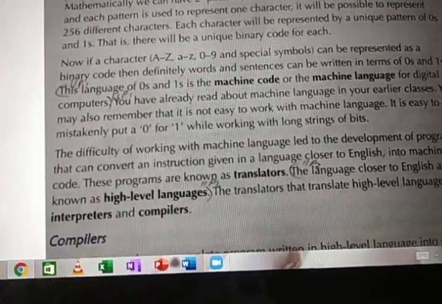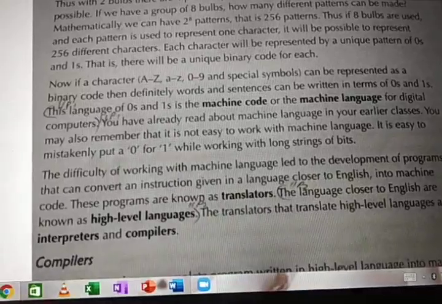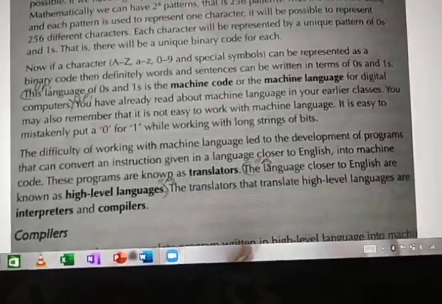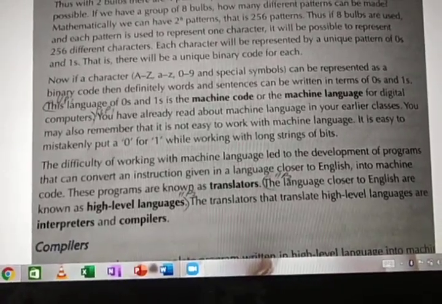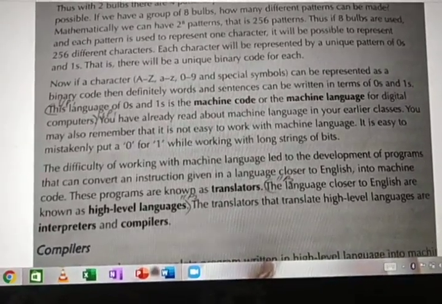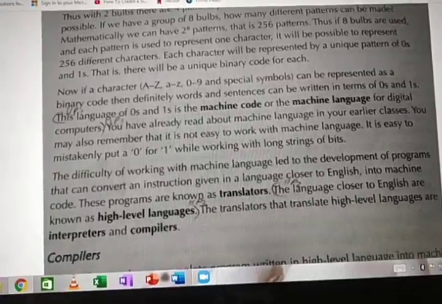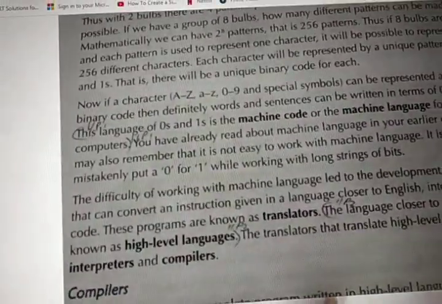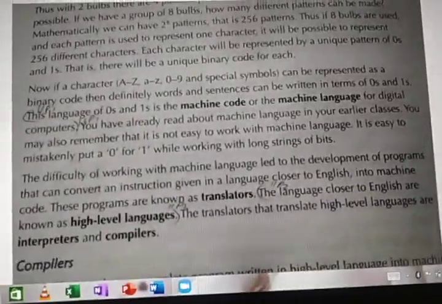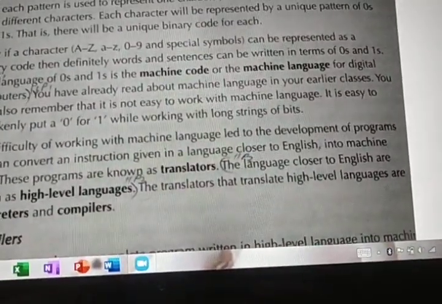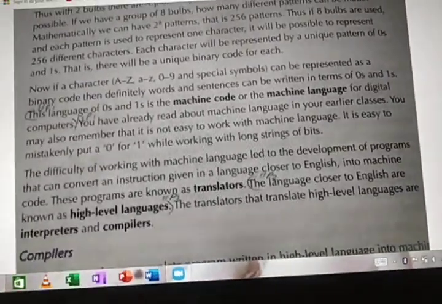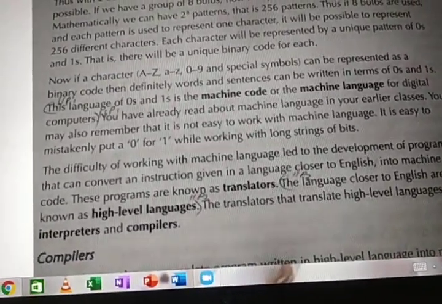You have already read about machine language in your earlier classes. Yes, in 6th standard you learned. That is what the notes I showed you now. You may also remember that it is not easy to work with machine language. See, is it easy to work with the 0 and 1? For learning itself, it is confusing. Then think, while you work with that, while you experiment with that, it will be very hard to understand.